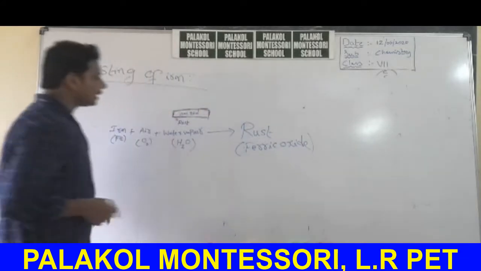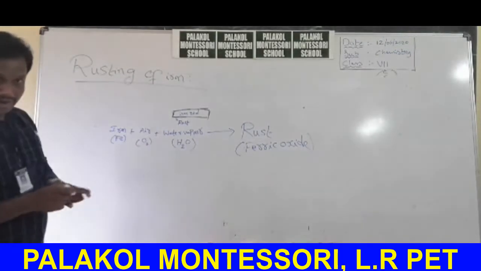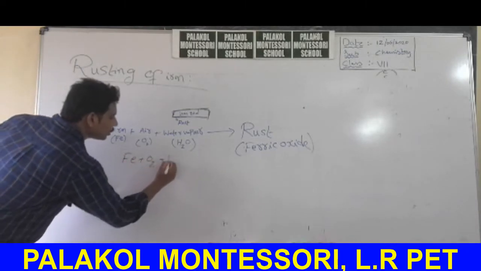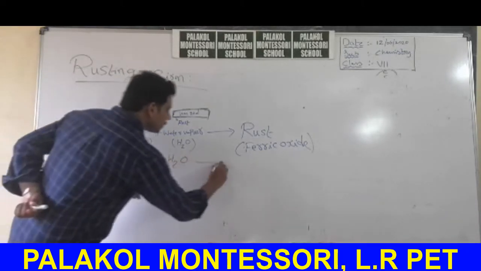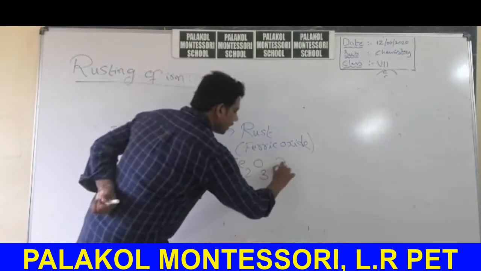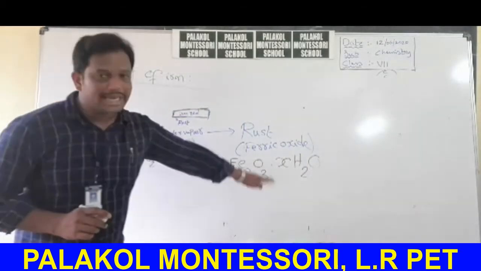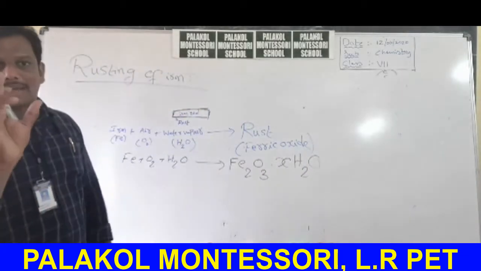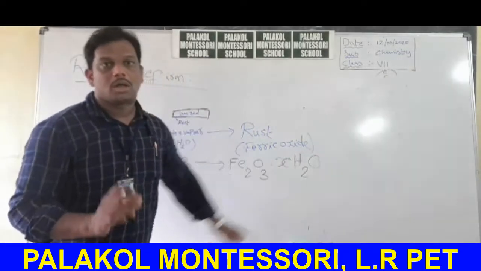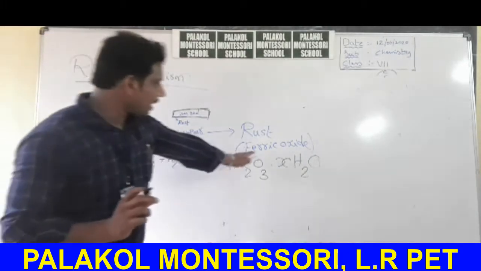This is the word representation. I will write the chemical equation: Fe plus O2 plus H2O, which gives Fe2O3·XH2O. Fe2O3·XH2O is called rust. The chemical formula for rust is Fe2O3·XH2O. The color of rust is brown. The chemical name of rust is ferric oxide.